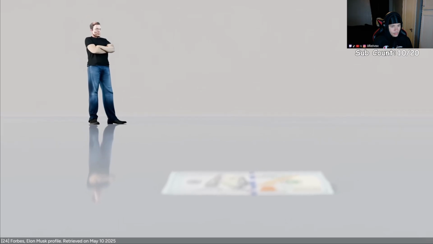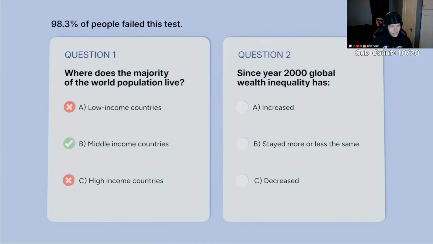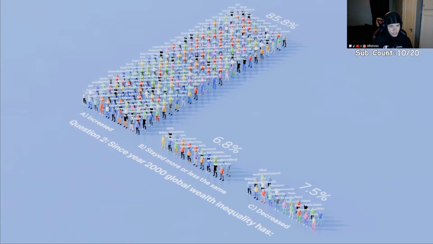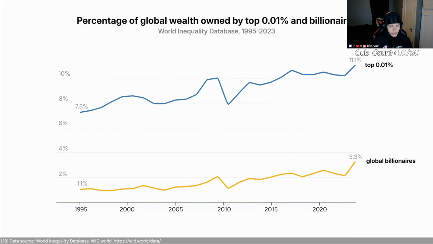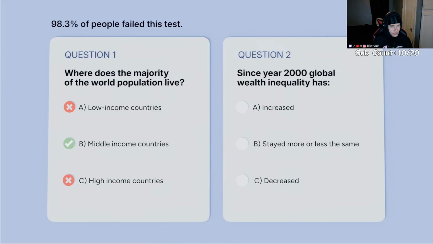So now that we've reached the top, let's revisit question 2. Has global inequality gone up since 2000? Most of my audience said yes, and that makes sense. We've seen the rise of billionaires in the top 0.01% and increasing inequality within countries. But the answer, to my own surprise, is C. Global inequality has actually gone down. But how is that possible?